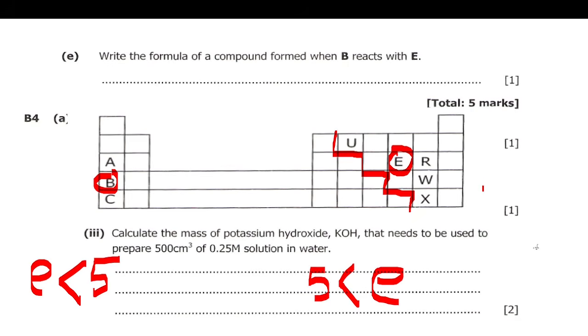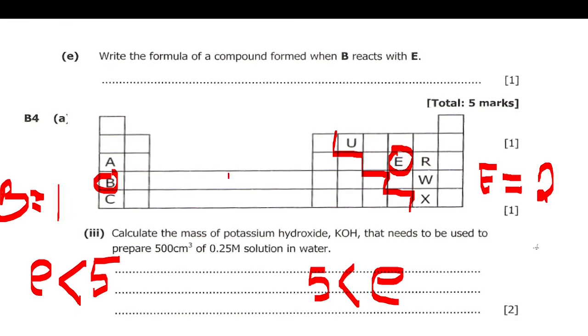So its valence electrons are 2. So this one's valence electron is 2 because it needs to gain 2. This one, valence electron of B, is 1 because it will lose that 1 electron. So these are the valences we use.